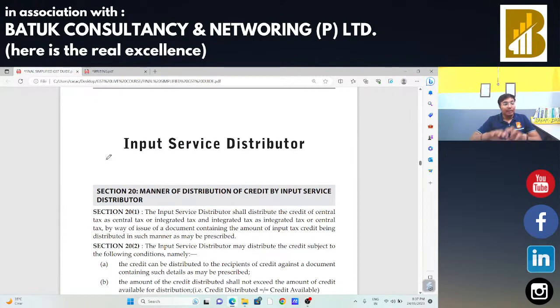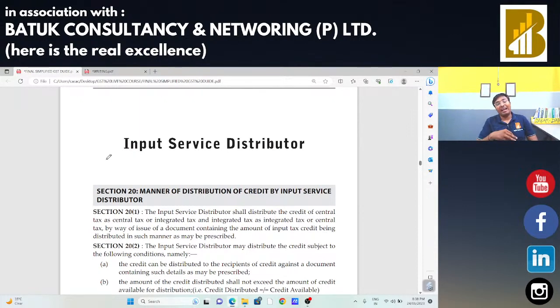So, sir, this is the whole concept of apportionment of credit in special circumstances, and we had covered four types of special circumstances. First is when I am liable to take the registration due to my turnover limit, and I apply for the GST registration within 30 days from the date of my liability. In that case, what is the situation for taking the input tax credit? Second example, if I take the voluntary registration, in that case from the date of grant of registration, I can claim the input tax credit.